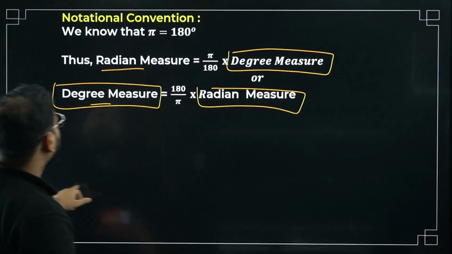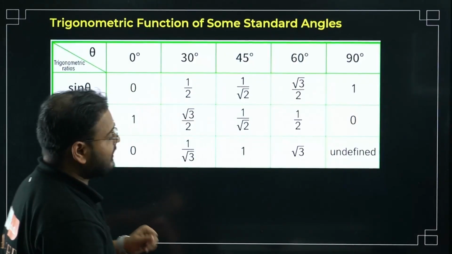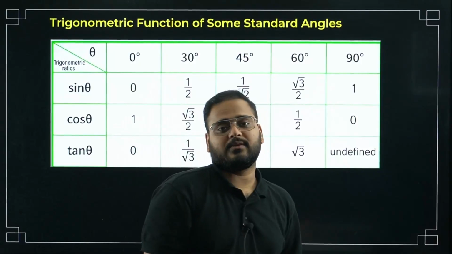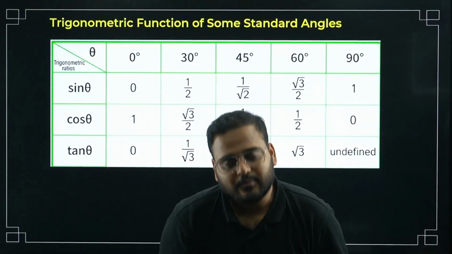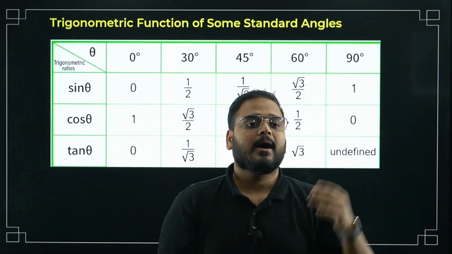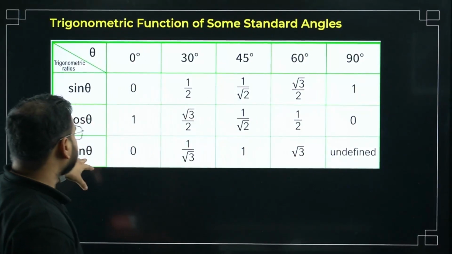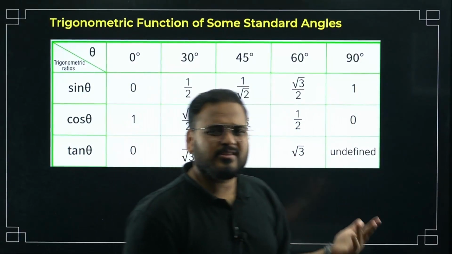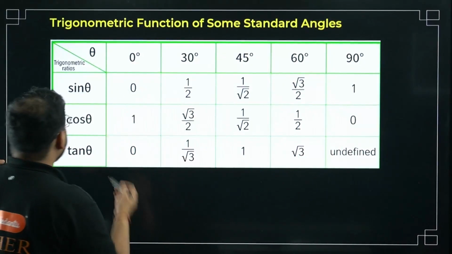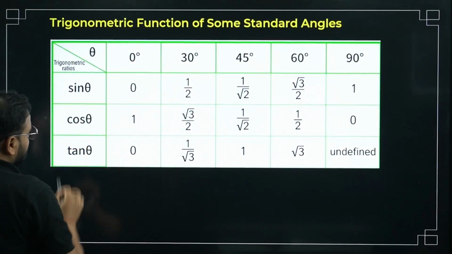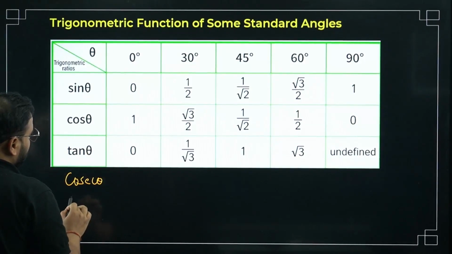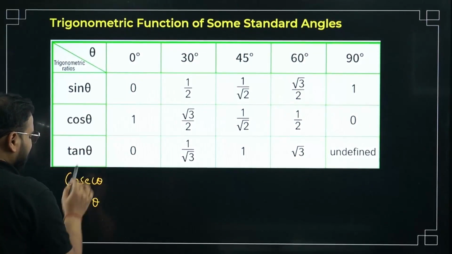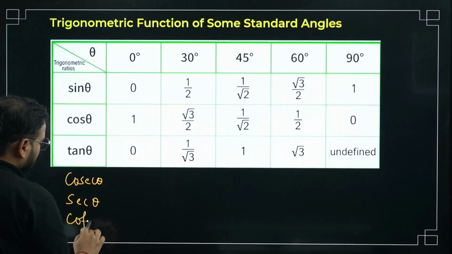Okay, let's move on. Now we have some special angles to deal with. What are those angles? We usually have 0, 30, 45, 60 and 90 degrees. Again, I've written only 3 ratios over here. You already know this, right? You have 3 more, the reciprocals of sine, cos and tan. Sine will become cosec theta, cos will become sec theta, and tan will become cot theta.